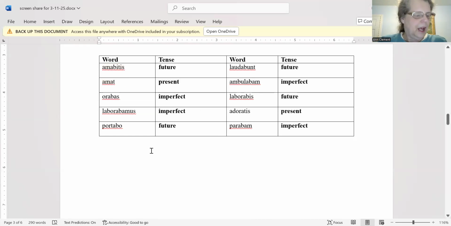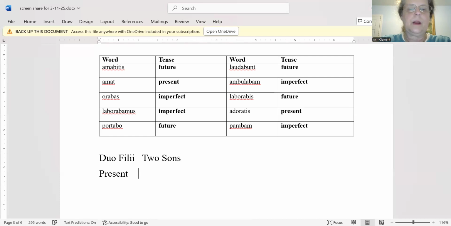Okay. All right, so the next thing we're going to do is you're going to get a handout with a story on it, and this story is called Duo Filii, and that means two sons. So you'll get the story, and along with the story, you're going to get a worksheet, and at the top of the worksheet, it has columns labeled present, imperfect, future, and imperative.